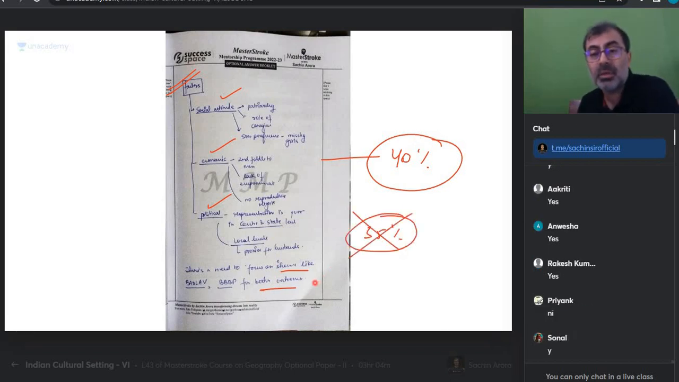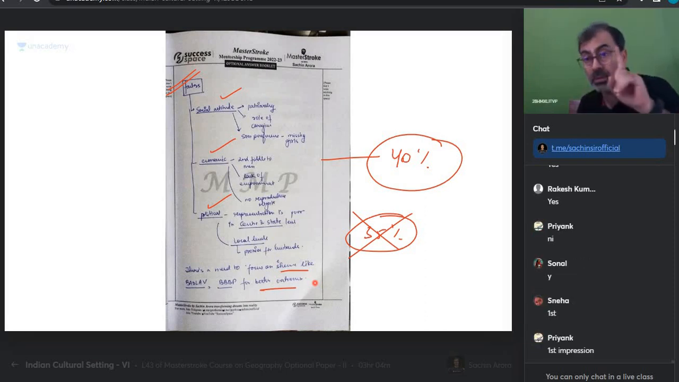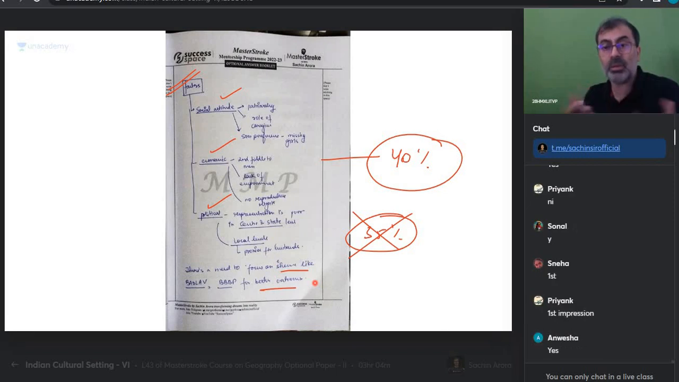Why did I give him 40%, everyone? Why did I give him 40%? Because the first answer made me a little biased towards him. True or not? First impression. So always remember, that is important. A teacher can say that in the class, but here I am demonstrating it.